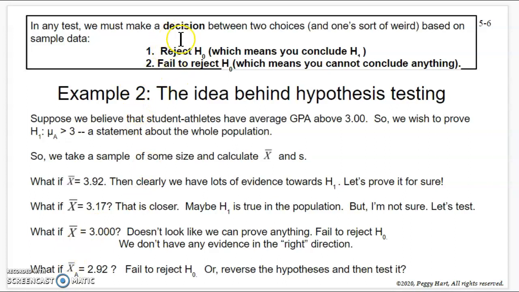So our two decisions are reject H0, which means we conclude H1, or fail to reject. Make sure you get this decision thing in there. We fail to reject H0, which means you can conclude nothing. Notice it's sort of like confidence intervals. Remember, we had one situation where we can't say anything about it, and on the other hand, sometimes we had something we could say. Okay, so that's kind of the big idea.